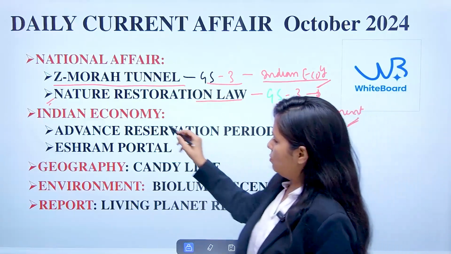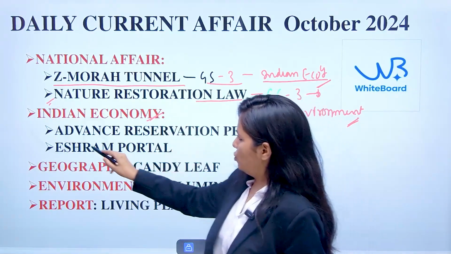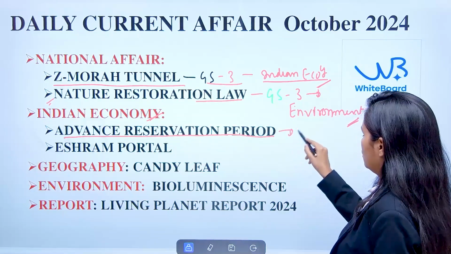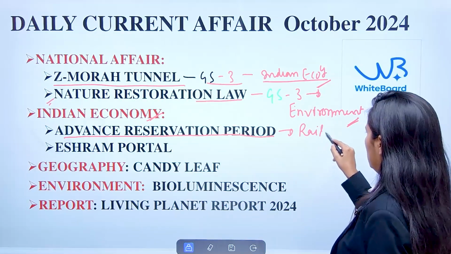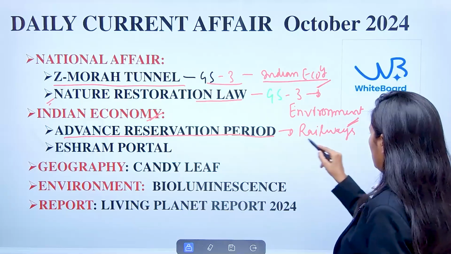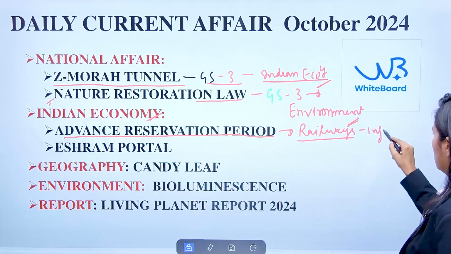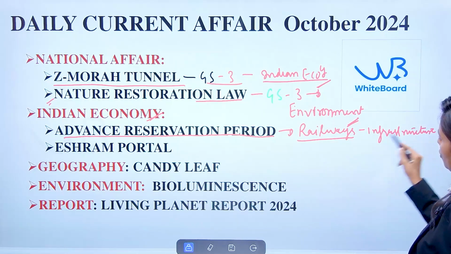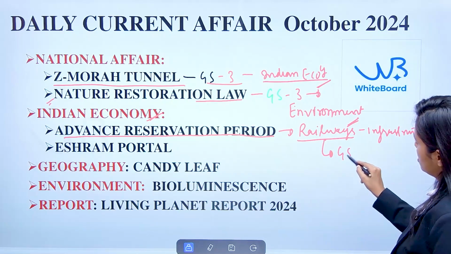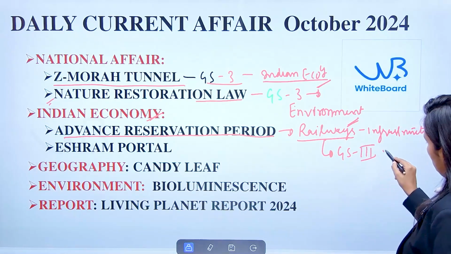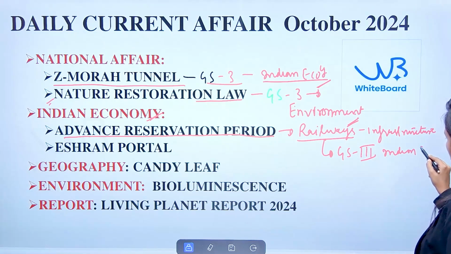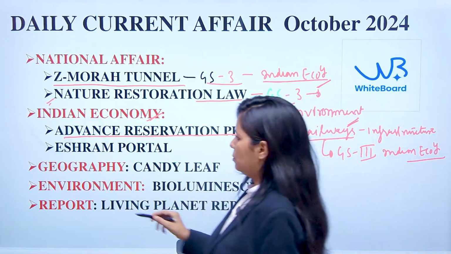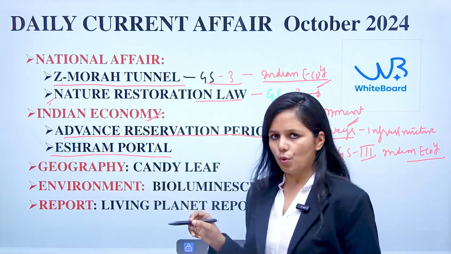From Indian economy we are going to discuss the advance reservation period related to the railway. Railway is one of the subtopics in the infrastructure topic of GS paper 3, again the Indian economy. Then we will be discussing the Isam Portal.